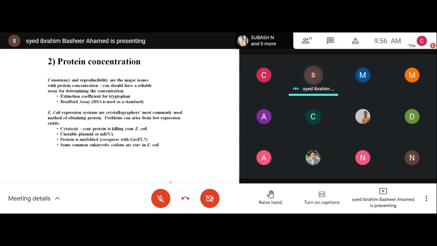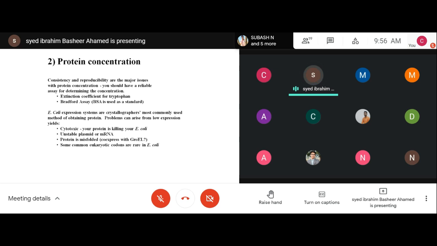Because several proteins so far have crystallized around this concentration. But some proteins may require a higher concentration than 10 milligram as well, and some proteins may crystallize at just 1 milligram concentration as well.